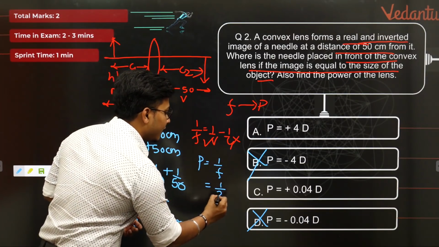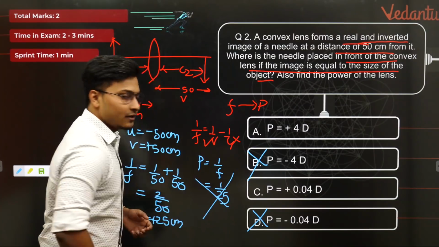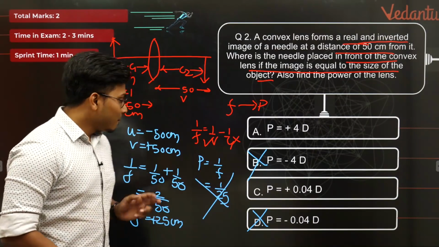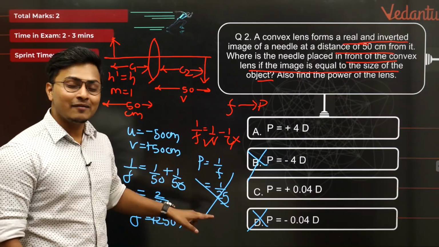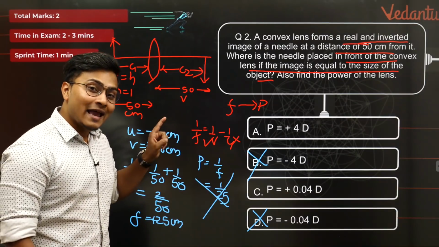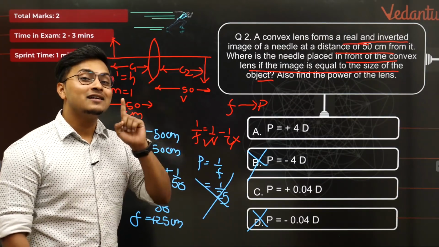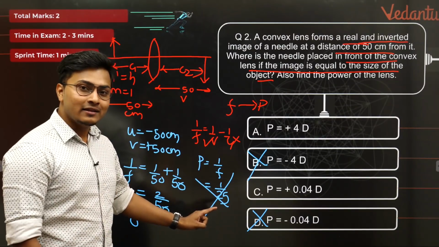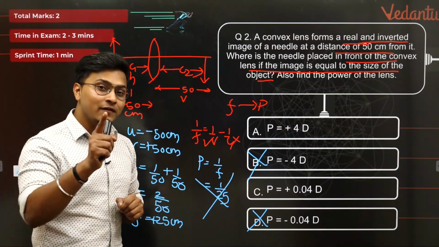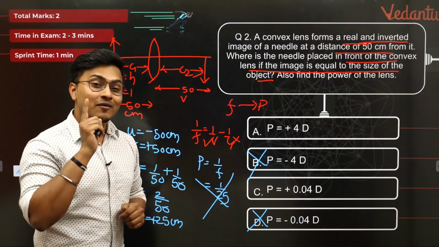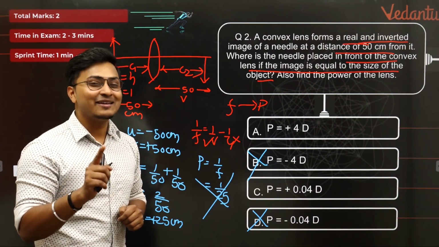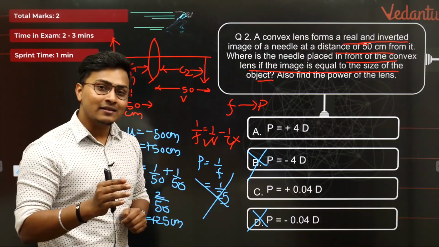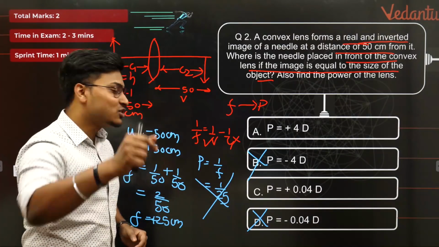1 by 25. This would be the biggest mistake which we all will do ever, because we cannot write 25 centimeter there, because the SI unit of power is diopters only when the focal length is in meters. Many of you guys might have made that mistake today. If you have done that, don't worry, you will not do it again. But if you have not done that, great job.